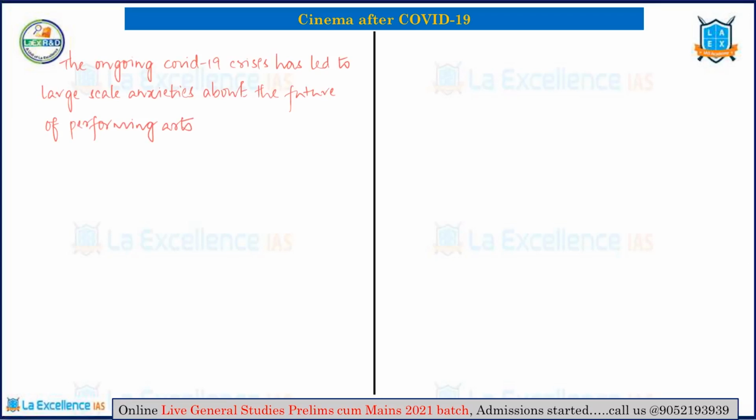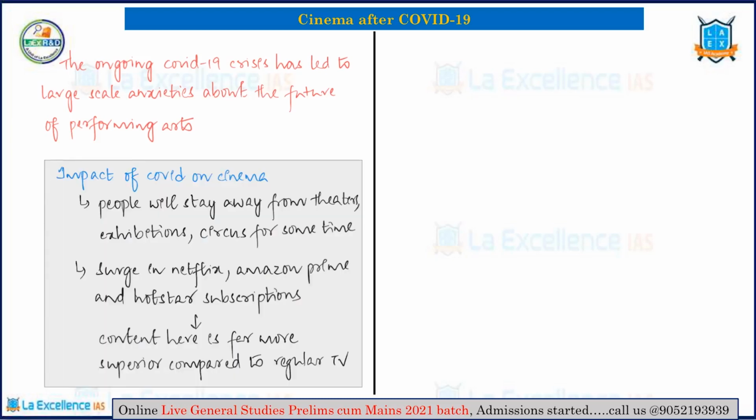Even if the lockdown restrictions are removed, people will be less forthcoming to go to the places where performing arts are done, because they would be really scared about catching the virus. So let's take the example of a theater. How willing will you be to go to a theater and watch a movie at the moment, even if the lockdown restrictions are removed, right?